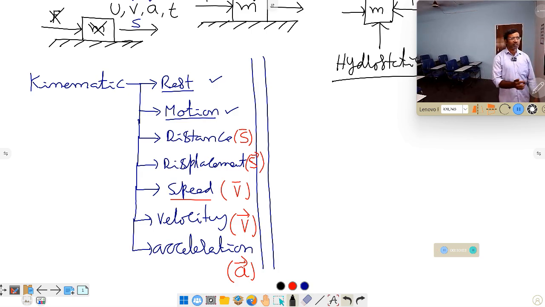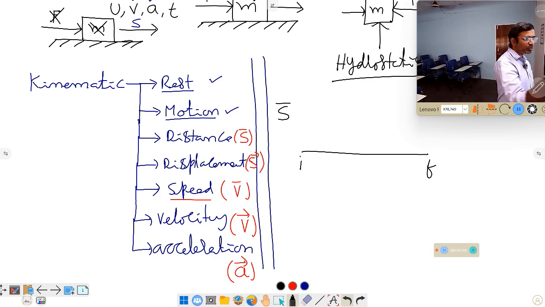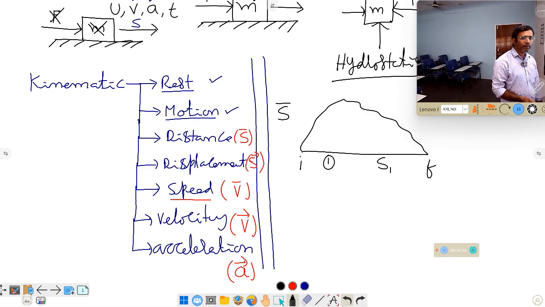distance and displacement. First, distance is a scalar quantity. We define it like this: a person started from I, the initial position, and reaches F, the final position. One person walked like this, another person walked like this. How much length has the person walked? This is called the distance covered by the first person, S1.